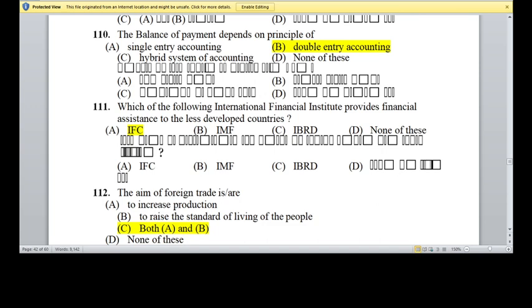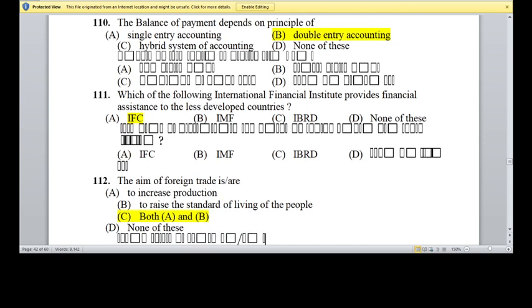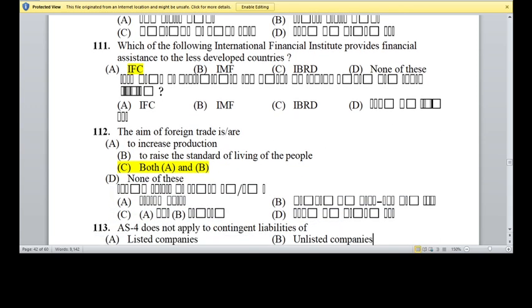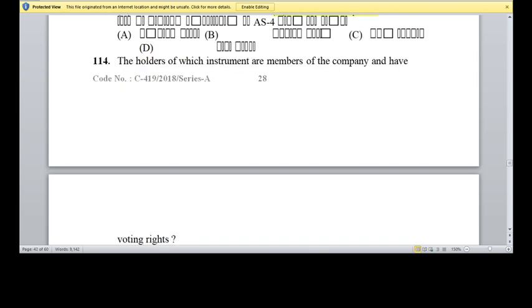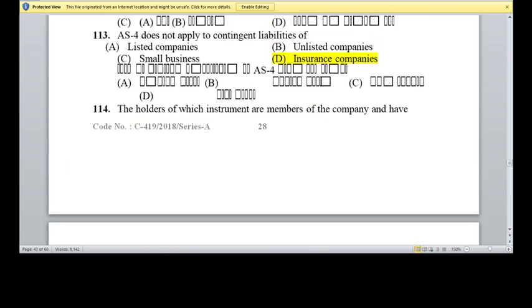111, which of following international finance institute provides the financial assistance to the less developed countries? Option A is the right answer, IFC. The main aim of foreign trade is to increase the production. Option B, to raise the standard of living of people. Option C is the right answer, A and B. Accounting standard 4 does not apply to contingent liability of insurance company. Option D is the right answer.